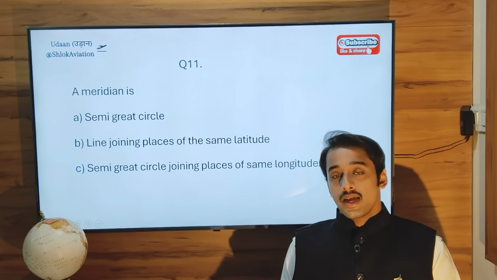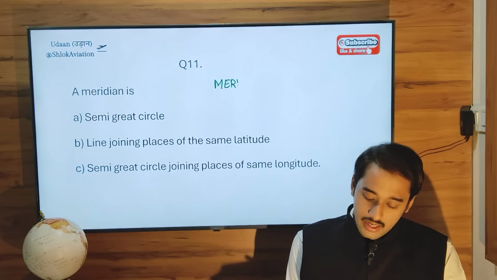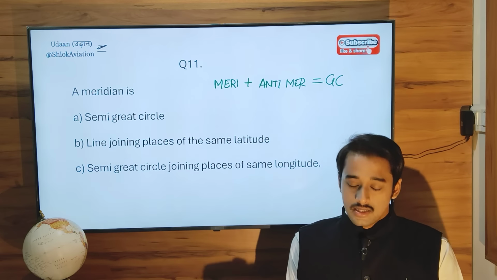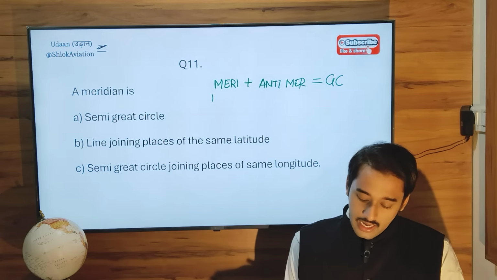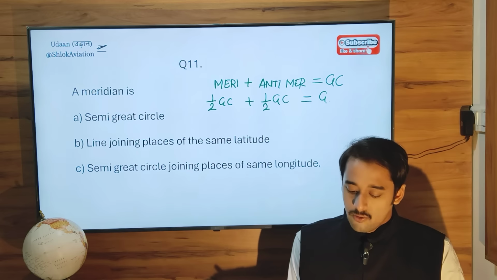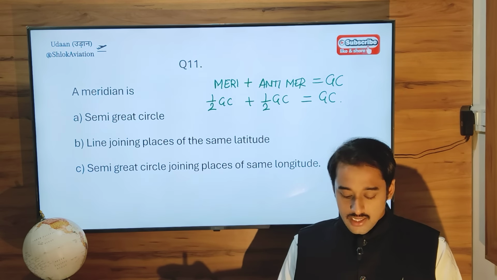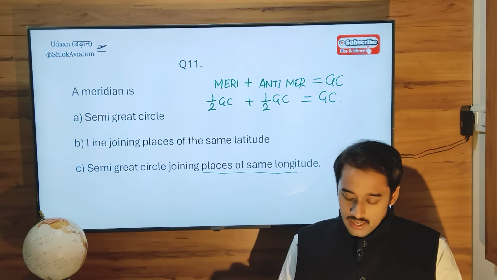A meridian and anti-meridian together will form a great circle. That means a meridian is only half a great circle, and both are halves of a great circle. Together they will form an entire great circle. So the correct option will be a semi-great circle joining places of same longitude.